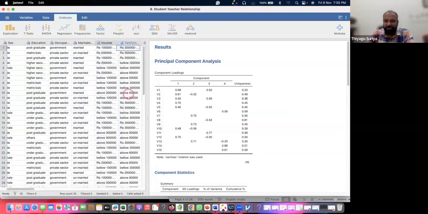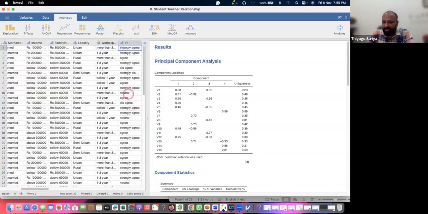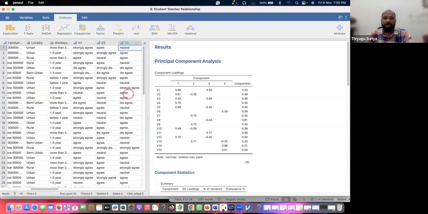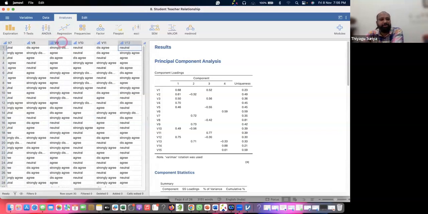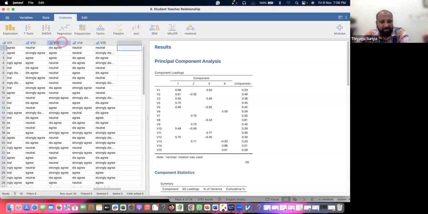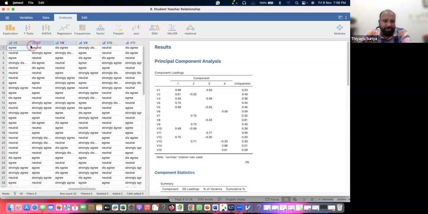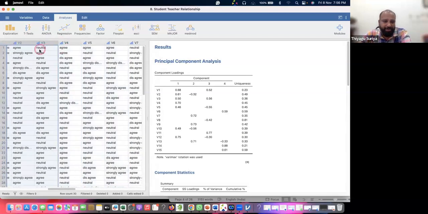Yeah, Pallavi, I'm sharing this PPT. Otherwise, I'm sharing this in the drive. Okay, today I'm sharing this. How many items are there? V1, V2, V3, V4. How many items are there? Anyone type it for me. V15. Suppose you want to know what V1 is. If you click it, you can see this. I've already typed the variable names.